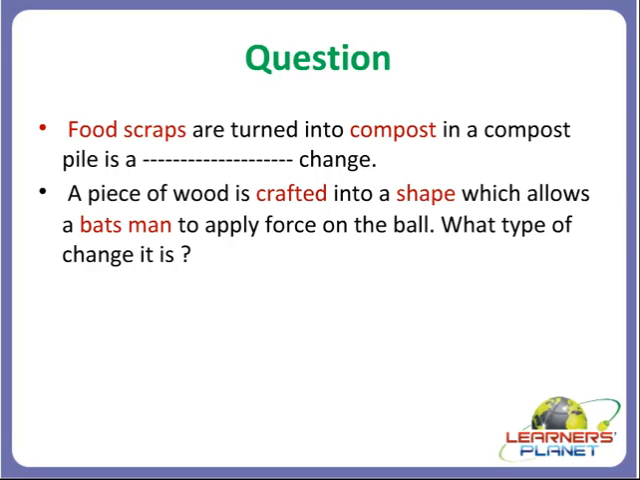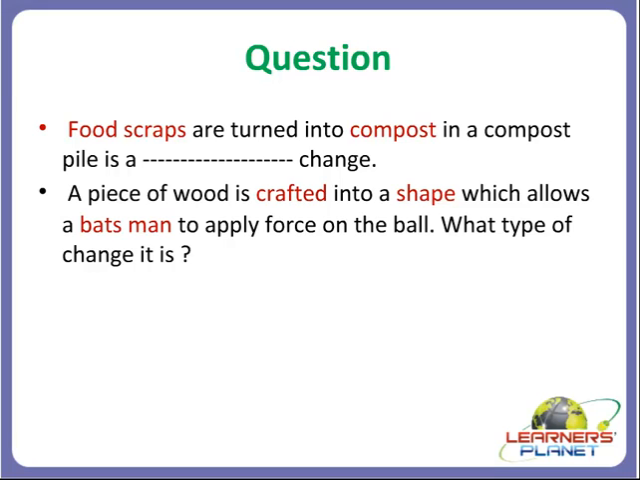Now our next question is, a piece of wood is crafted into a shape which allows a batsman to apply force on the ball. What type of change it is? So could you guess what type of change it is? Is this wood undergoing any change in its chemical composition? Now do you know what is this wood made up of? Wood is formed of hydrocarbons. Hydrocarbons, that is carbon, hydrogen and oxygen, which are bonded in a specific manner, right?